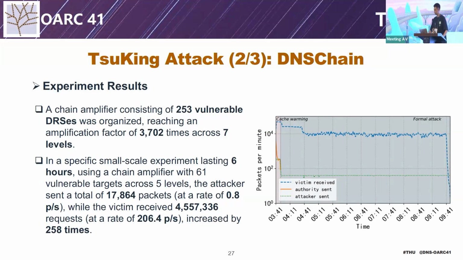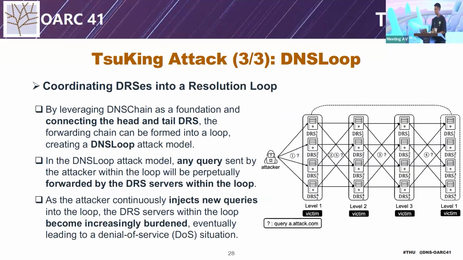260 times. The last attack is DNSLoop that makes the former attack chain into a loop by connecting the head and the tail DNS. In the DNSLoop attack model, any query sent by the attacker within the loop will be forwarded by the DNS servers within the loop.